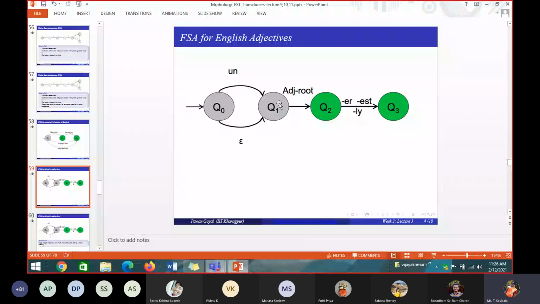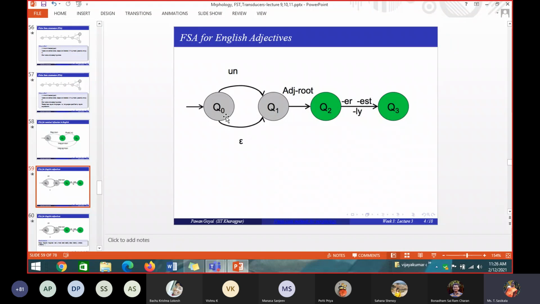If I have the word happy, will it be accepted by this or not? Can you tell me? Yes, ma'am. How? What is the path? Q0, Q1. I cannot start directly from Q1. I have to start from Q0 only. Q0 to Q1 it will be empty, epsilon. Q1 to Q2 is the root node. Since Q2 is an ending node, happy can also be accepted.